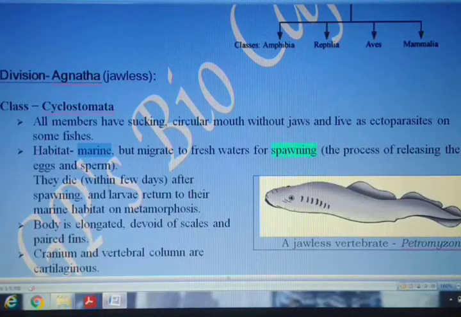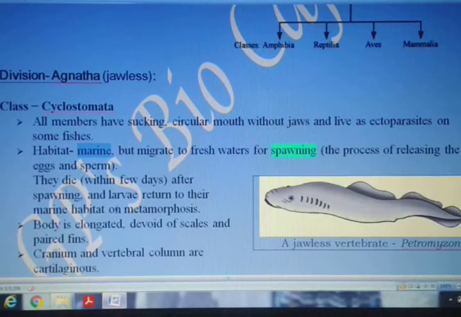In this process, the male and the female release the egg and sperm, where the fertilization is going to take place outside the body, that is in the water. So spawning is the process of releasing egg and sperms. Now later on, inside the egg, development of the embryo is going to take place. Young ones are going to come out, and after some initial development they again go back to their original habitat, that is the salty water, or otherwise you can say marine water.